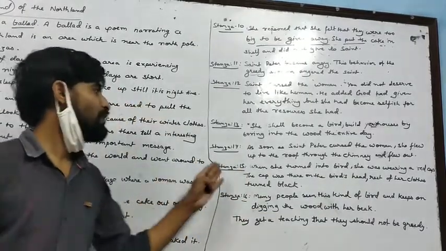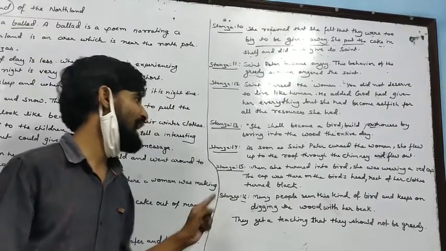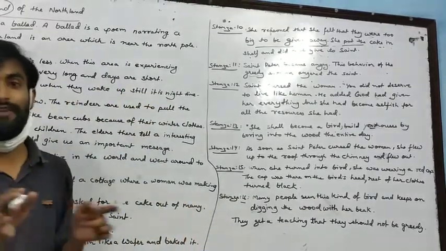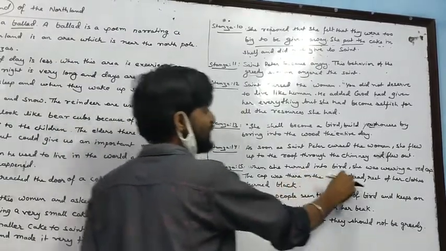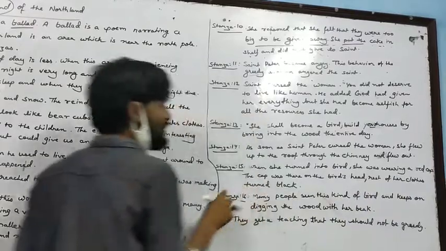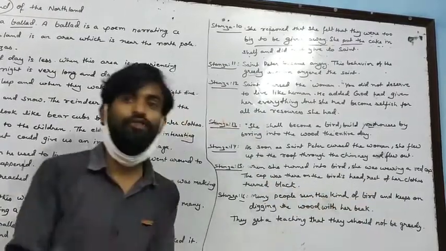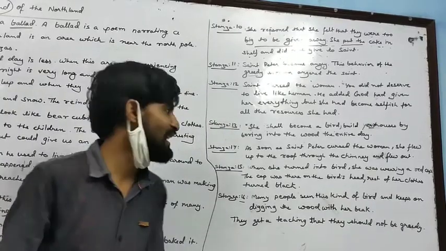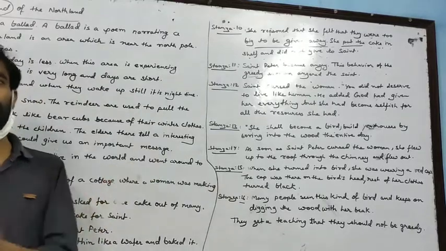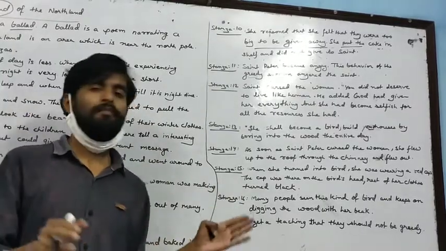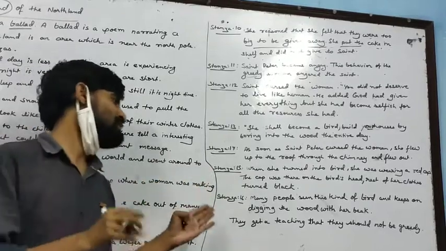Stanza number 15. When she turned into a bird, she was wearing a red cap. Now this is the identification. At that time, the woman turned into a bird. She was wearing a red cap, and the cap was there on the bird's head. Now also we can see the cap on the bird's head. The rest of her clothes turned black. It means the bird turned black, but the cap is with her, and that cap is all red.